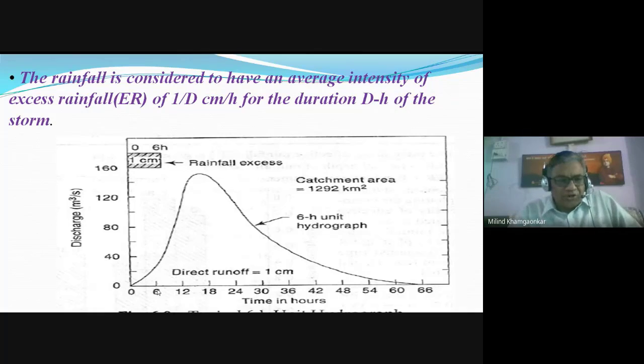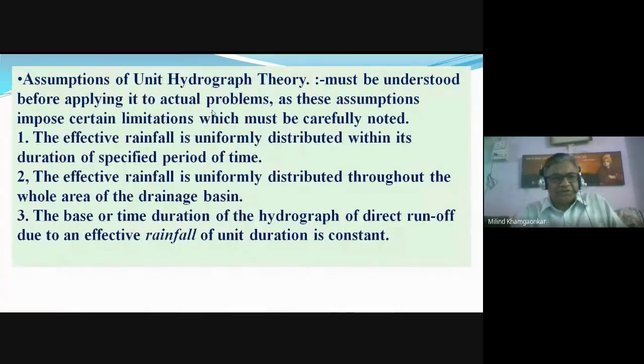It does not show the base time of the hydrograph. So 1 by D will give you the rainfall intensity. D is the duration of the rainfall, and the rainfall is 1 centimeter, which is equal to 1 centimeter of runoff. So 1 by D centimeters per hour, that we can say.